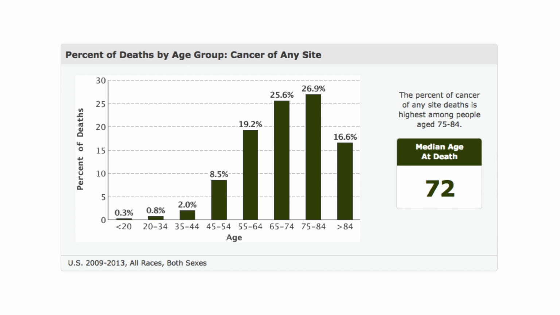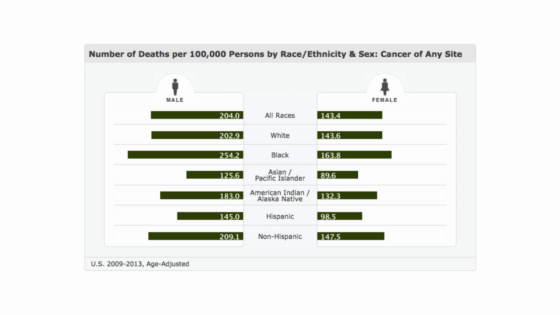Comparing new cases of cancer to the percentages of death rates, the death rates have shifted over to 75 to 84 for being the highest, and the median age for death from cancer has risen to 72. Lastly, comparing new cases of cancer to death rates, the results have not changed. Black American men are still at the highest risk for deaths by any cancer, and Asian Pacific Islander females the lowest.